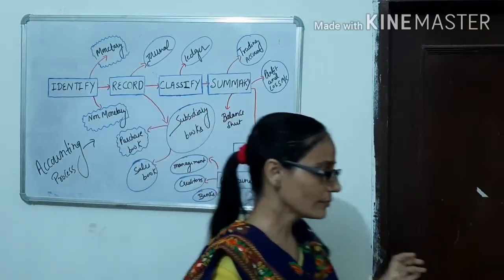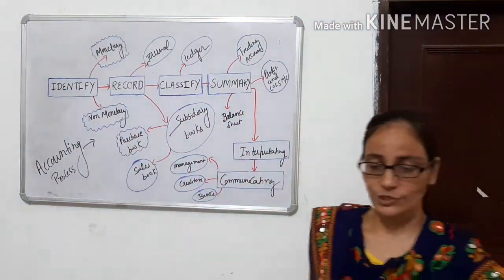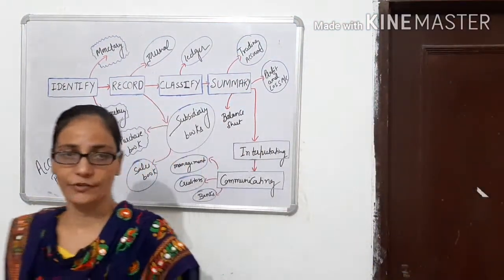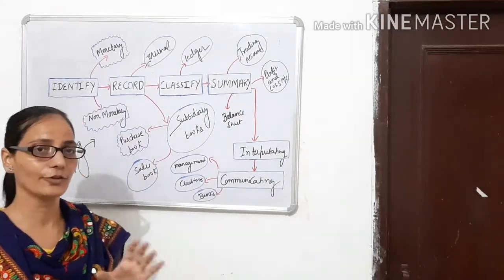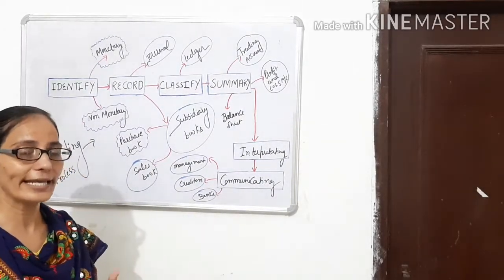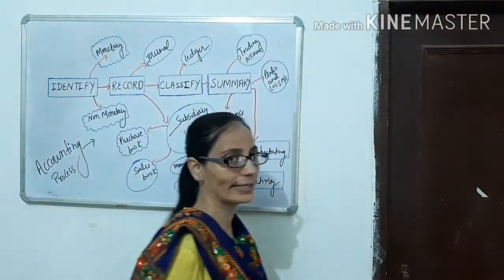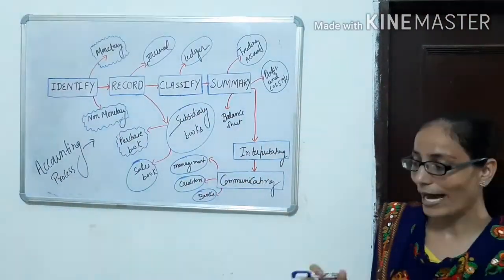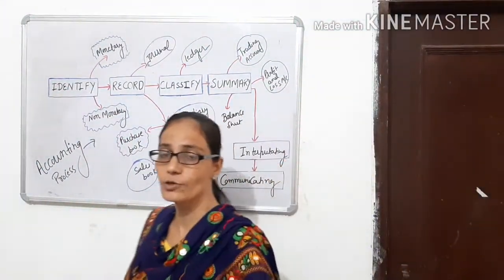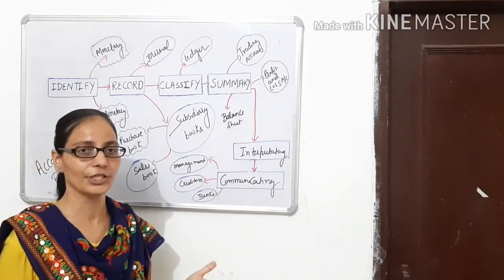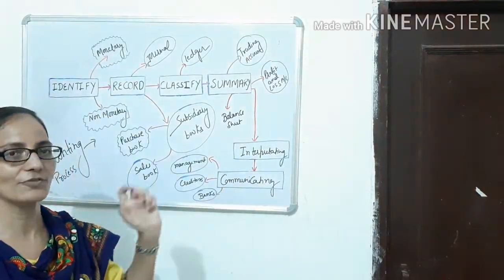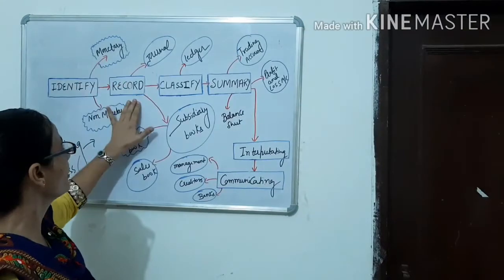Say, if I purchase some kind of machinery that is 5 lakh rupees, its value I can measure in terms of money, that is 5 lakh. So I can record its value in the books of accounts, that is the balance sheet. Machinery purchase rupees 5 lakh. So it can be recorded.